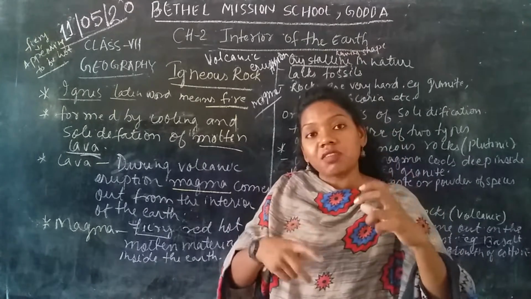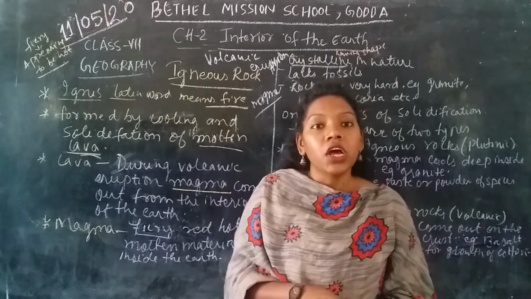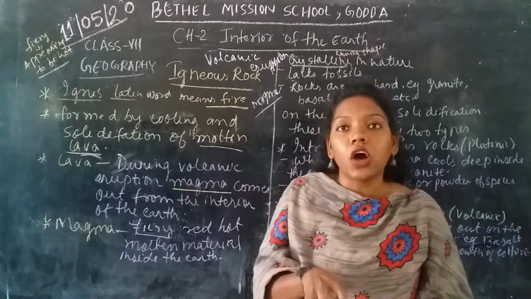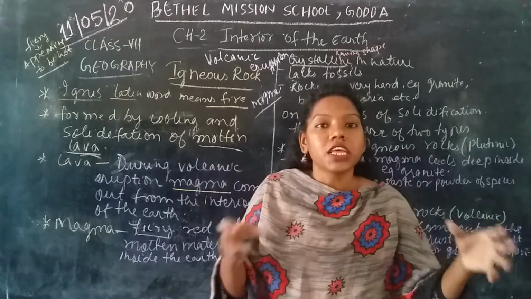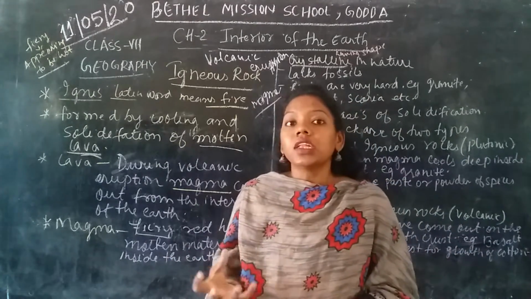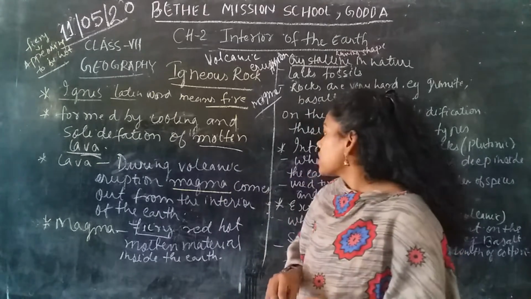When this magma comes out on the earth's surface, it forms into a lava. Then it solidifies. Solidify means it forms in a solid form or it becomes hard. Okay, so that is called the igneous rock.